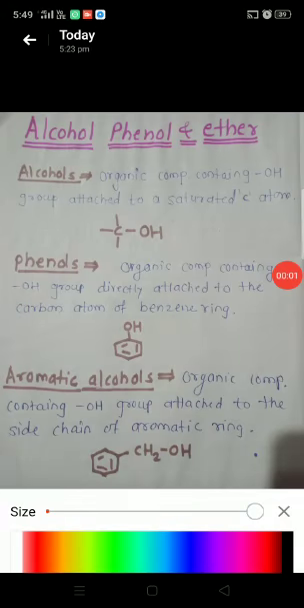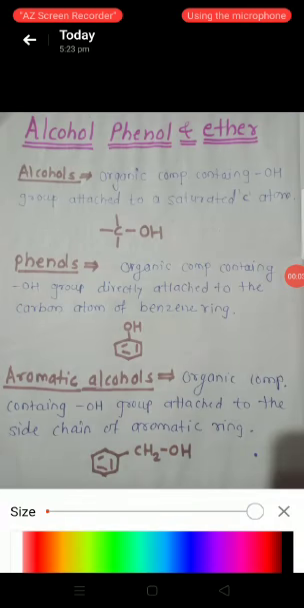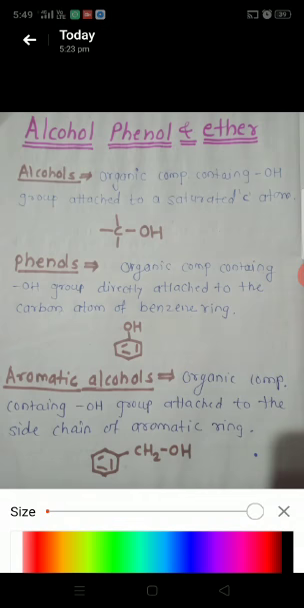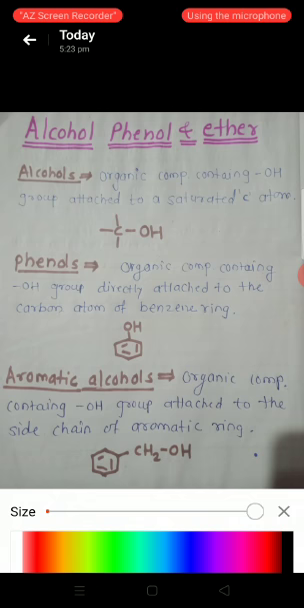Hello student. Today we are going to start a new unit: alcohol, phenol and ether. First we see the introduction of alcohol, phenol, ethers.